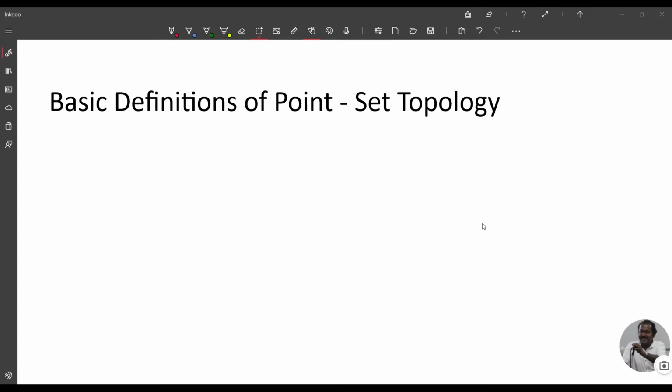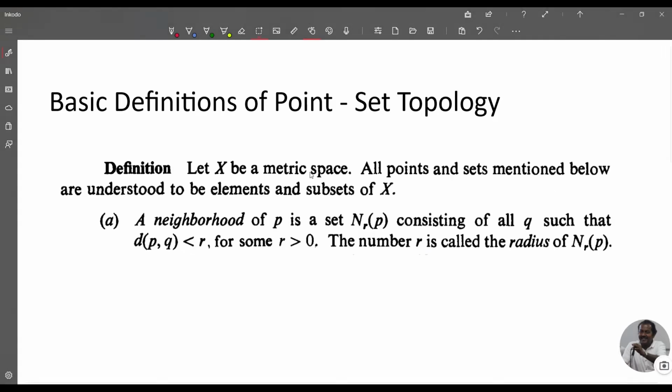So first definition, let X be a metric space, and all points and sets mentioned in the following definitions are subsets of X and elements of X. So first we define neighborhood. A neighborhood of P is a set N_R(P) consisting of all Q such that the distance between P and Q is less than R for some R greater than 0. The number R is called the radius of N_R(P).